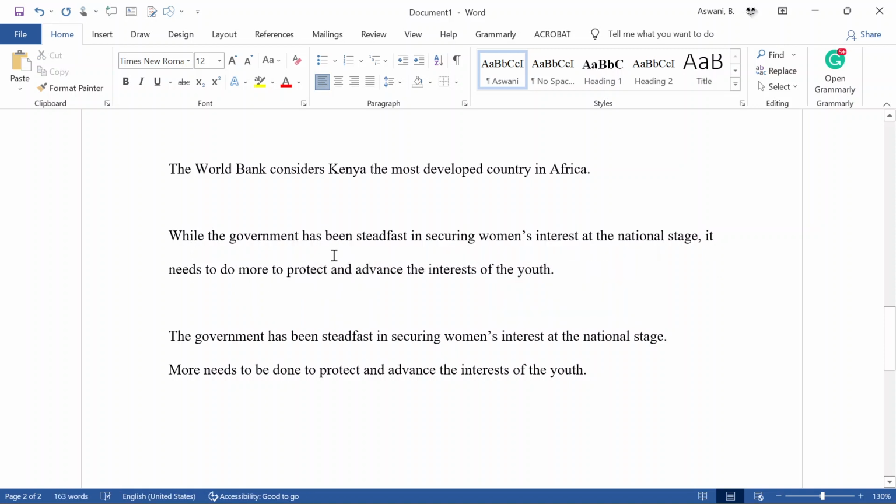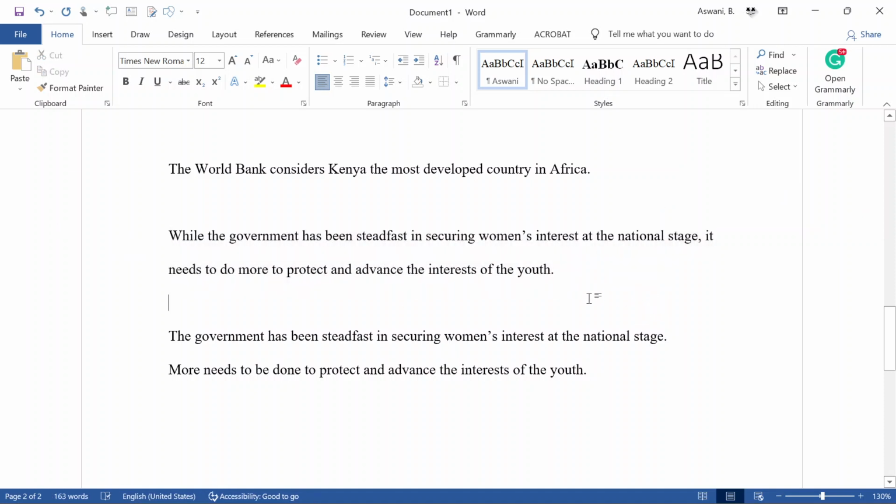So while the government has been steadfast in securing women's interests at the national stage, it needs to do more to protect and advance the interests of the youth. So in this case, we are using "it". It is a pronoun representing the government. So in this sentence, we are okay.